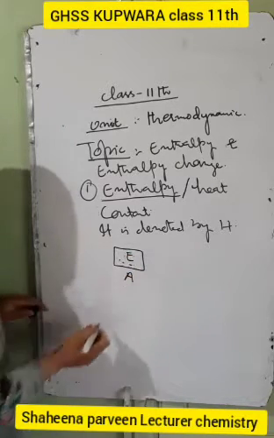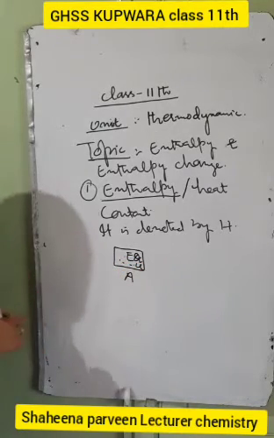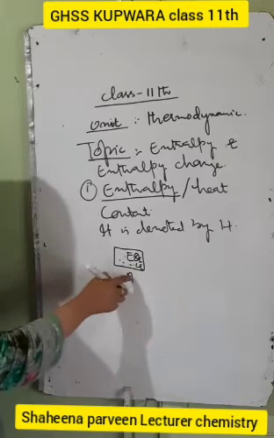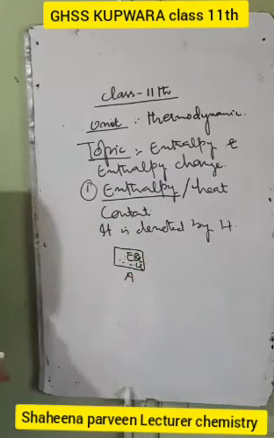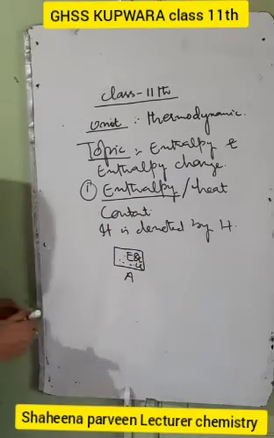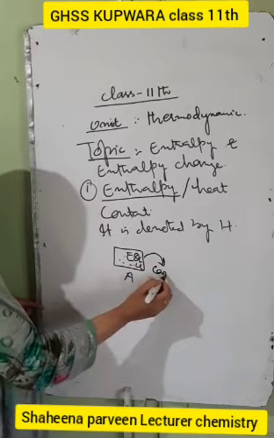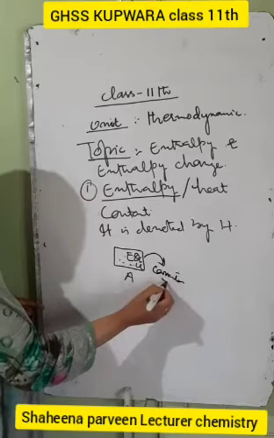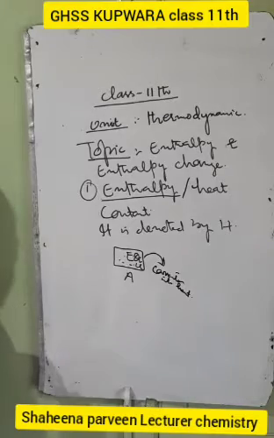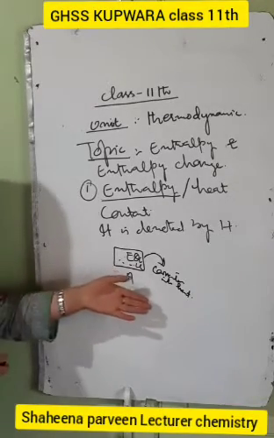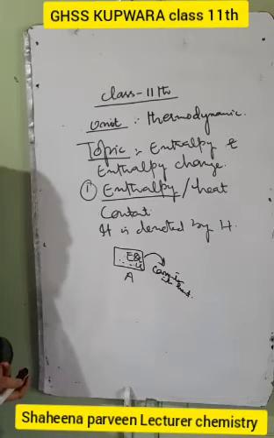Suppose its internal energy is E, or its internal energy is U, and that amount of internal energy which is stored in the system A, which is available for conversion into the heat, that is called as the heat content, or that's called as the enthalpy. वो amount of energy, internal energy which is available for conversion into the heat, that is called as the enthalpy, or that's called as the heat content. So we have the definition of the enthalpy.